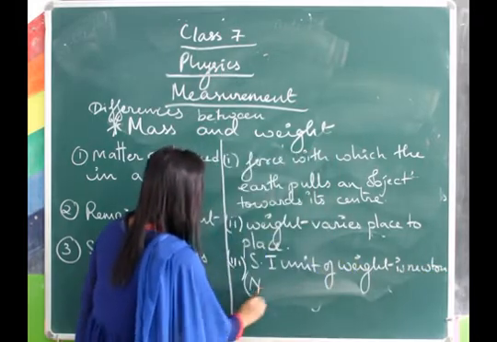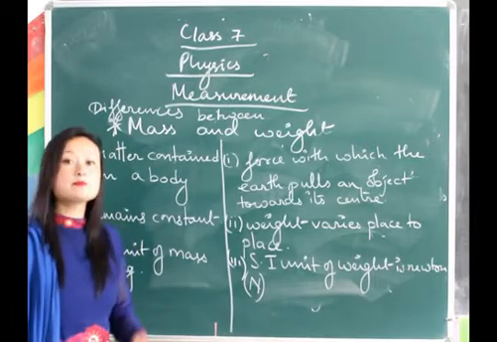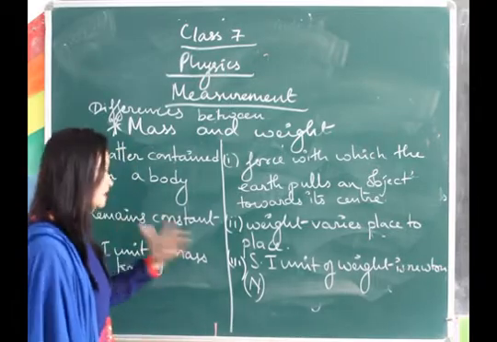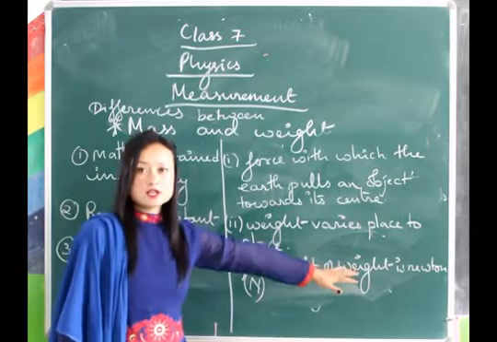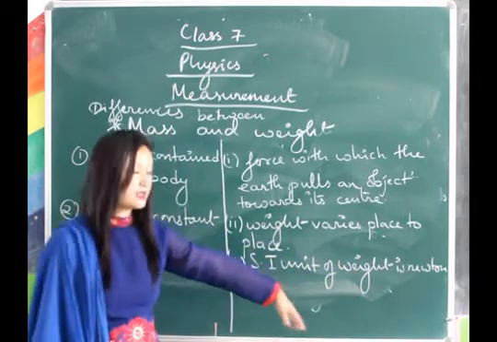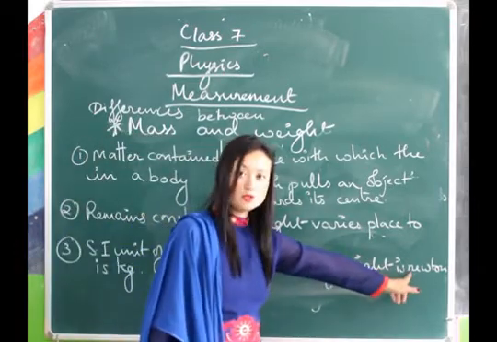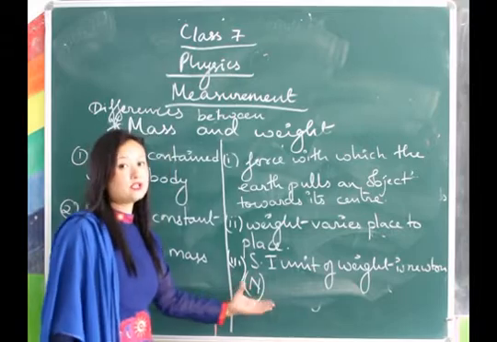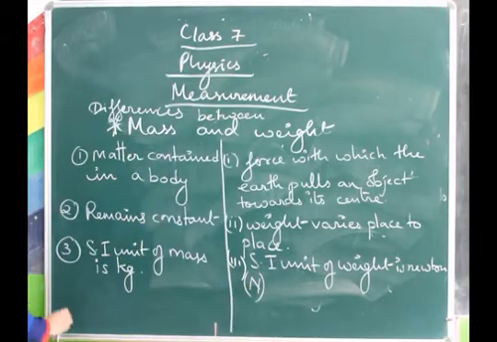Newton, capital N, you know that, right? I told you in the beginning only, when we are writing units taken after the name of the scientist, then the first letter is written in small and the symbol is generalized with capital letter. And the last one is the instrument used for measuring.